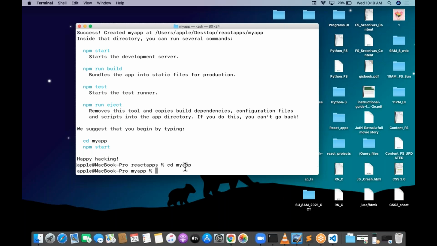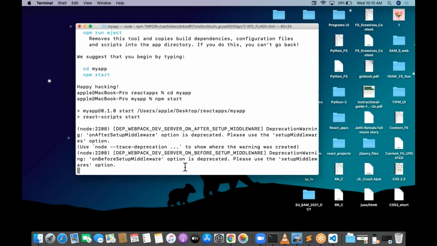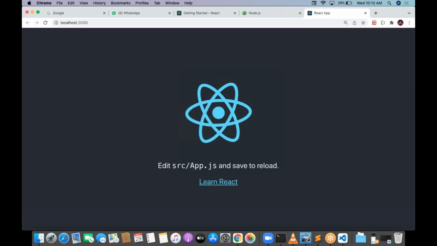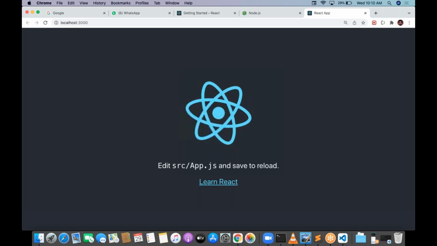After entering into the my app folder, I need to run the project. How to run the project? npm start. When I say npm start, obviously you will get the browser. Automatically, the default browser opens with localhost 3000 and a React project. Yes, I got a React project created and running. This is the basic project of React.